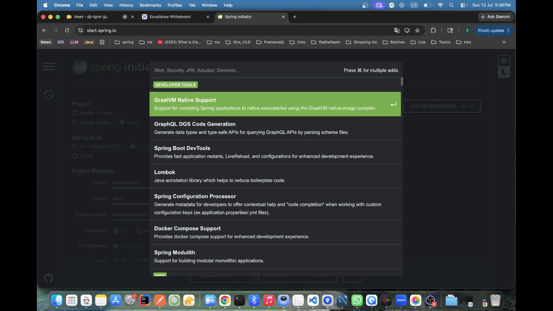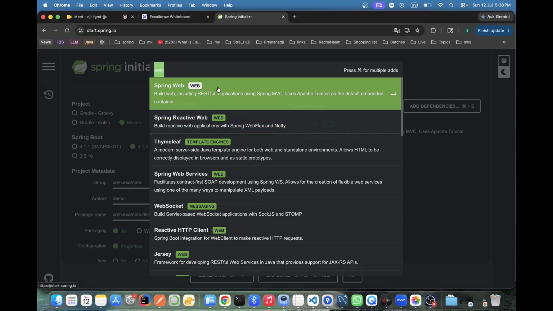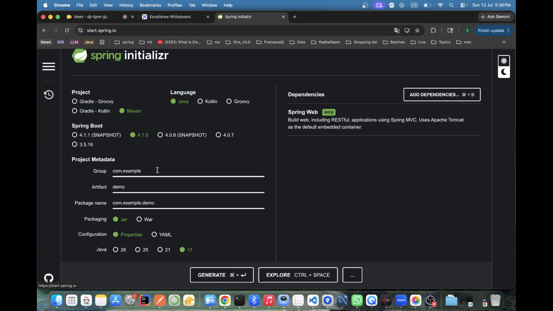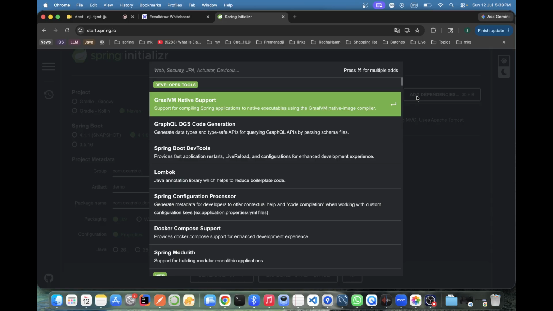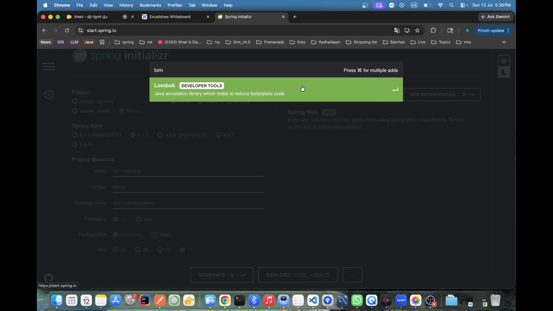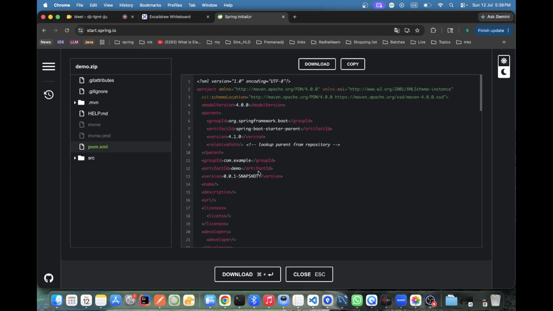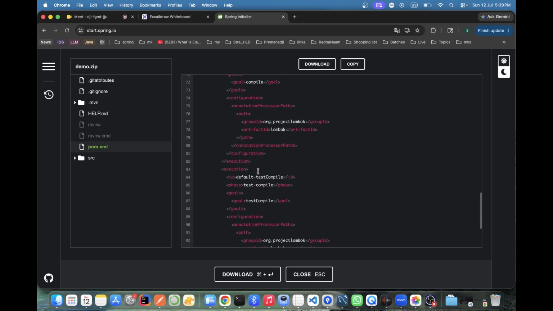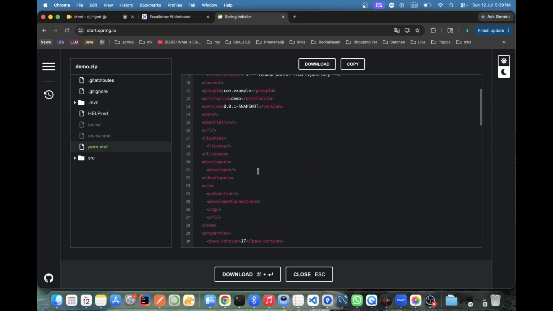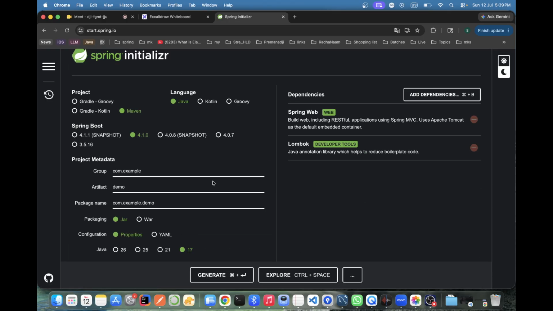Web, first thing, web. That's it for now. Take Lombok also. They have added Lombok now; earlier they didn't have it, so I was mostly adding it separately. Any other dependency needed will work. No, I'm not adding JPA and JDBC right now. We'll do that later, before that there are several things. Don't worry.